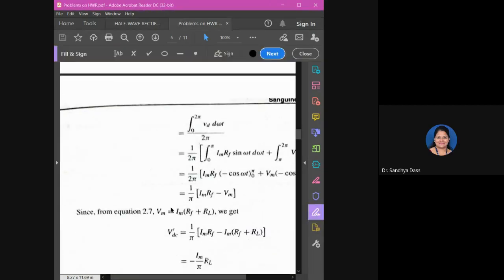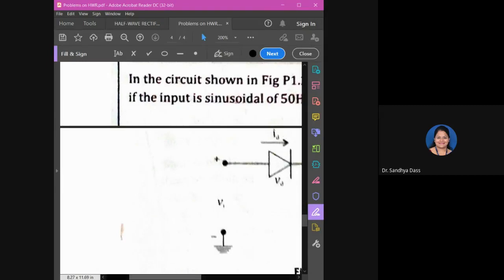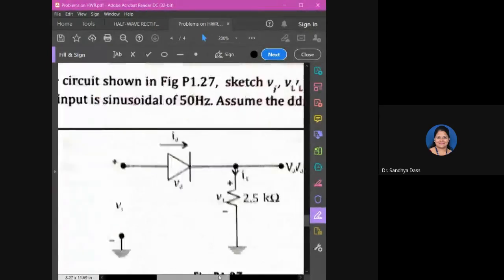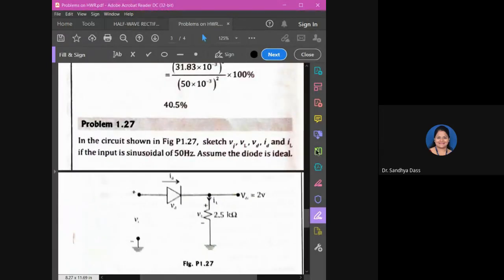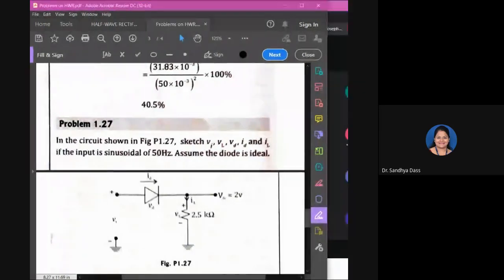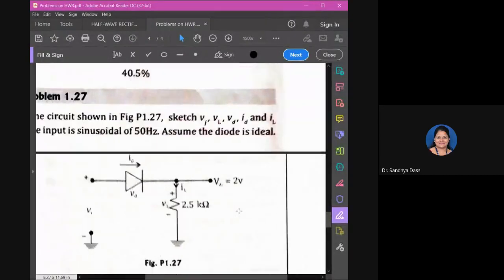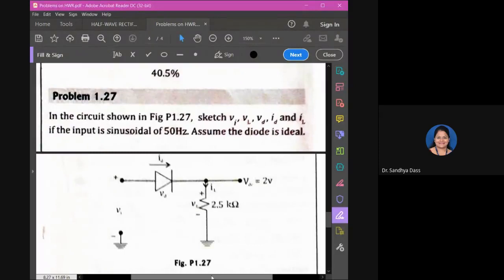Now, take this question. There is a problem here. For the circuit shown, sketch VI, VL, VD, ID, and IL. I'll name them.